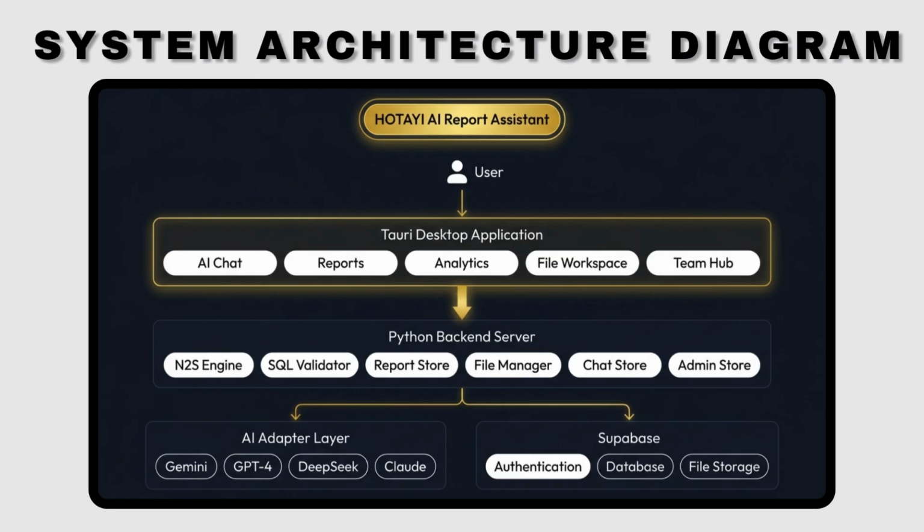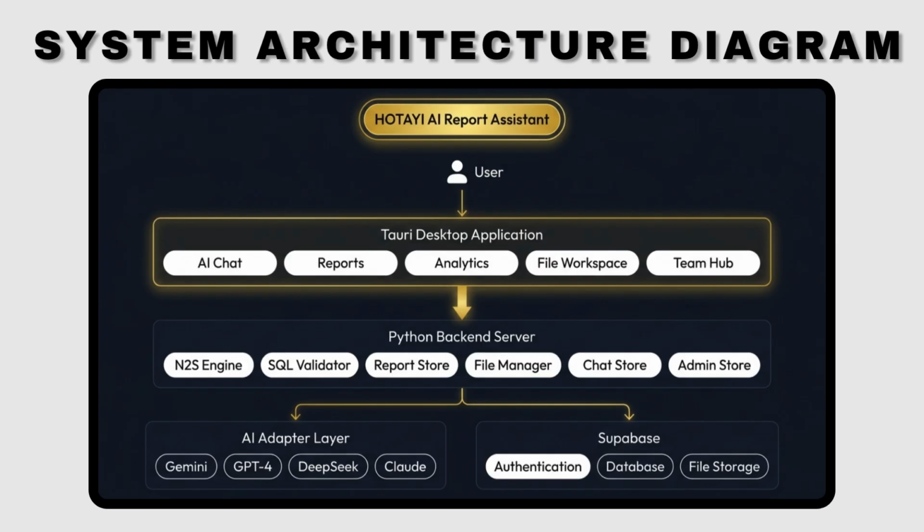Now let's see our architecture diagram. The user interacts through the Tauri desktop application, which has the 5 workspaces: AI chat, report, analytics, file workspace, and team hub. All requests flow down to the Python backend server, which handles the CRUD processing, which is where the NL2SQL engine, SQL validator, report store, file manager, chat store, and admin store are.